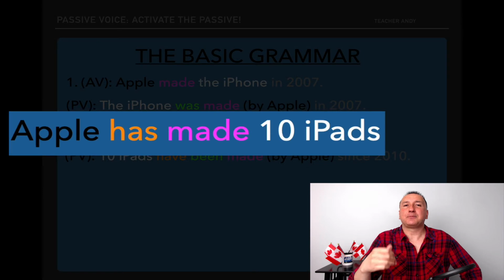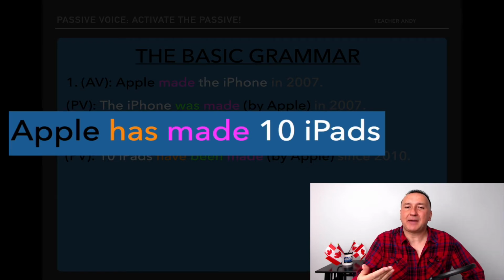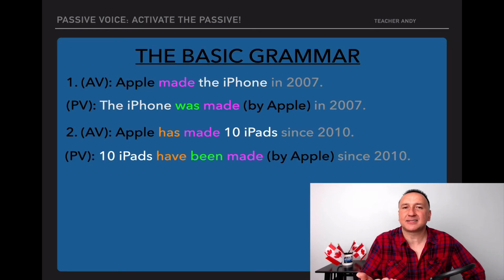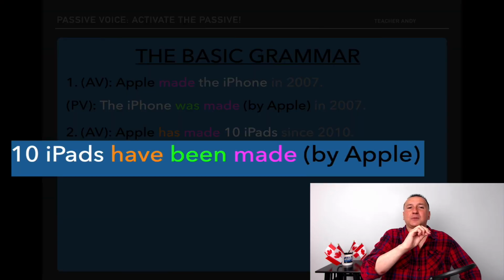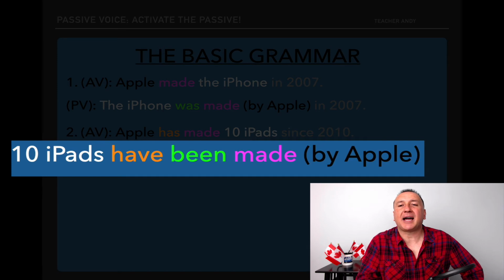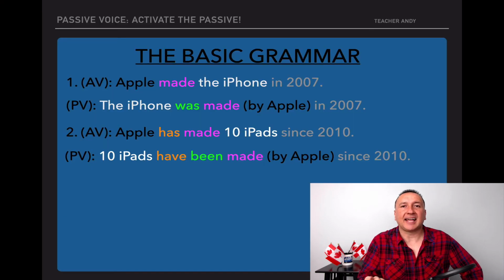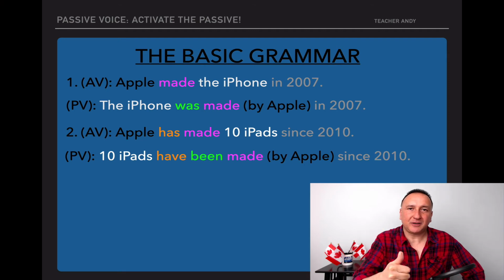Number 2, Apple is very active producing iPads. Apple has made 10 iPads since 2010. Again, we change it. First start with the object. 10 iPads have been made by Apple since 2010. Great. Remember, we use the auxiliary if you have one.